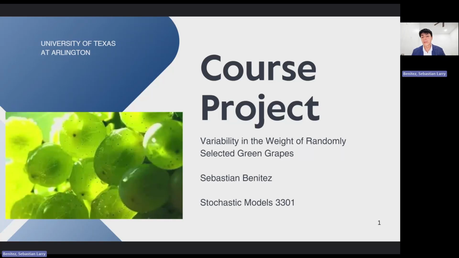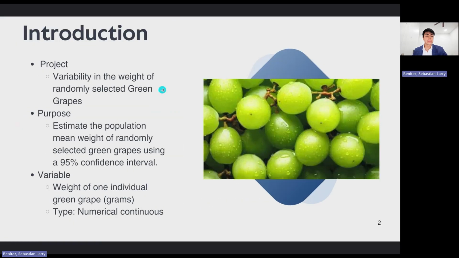I'm going to be presenting my course project today for Stochastic Models 3301 or CE 3301. My variable is the weight of randomly selected green grapes. There's a picture. So for introduction, the purpose of the project was to estimate the average weight of randomly selected green grapes using a 95% confidence interval. The variable measured was the weight of one individual green grape in grams, which is a numerical continuous variable.